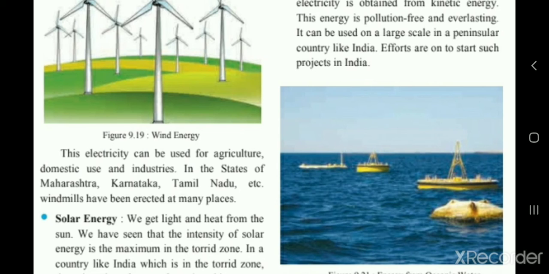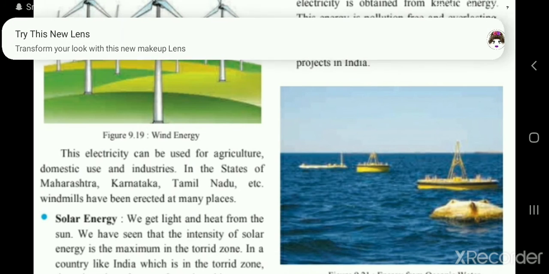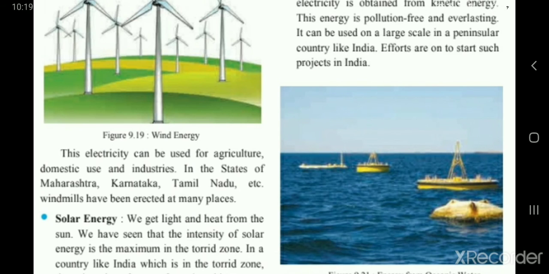As India has a lot of ocean coastline, we can use this tidal energy a lot. The efforts are on to start such a project in India also.